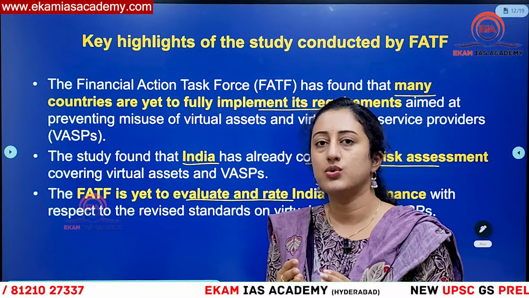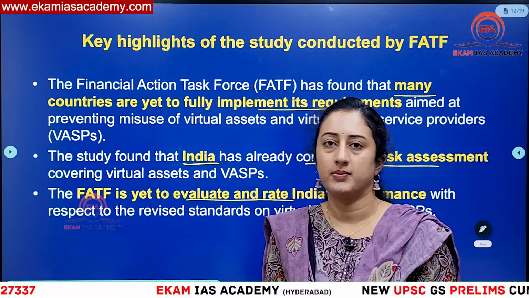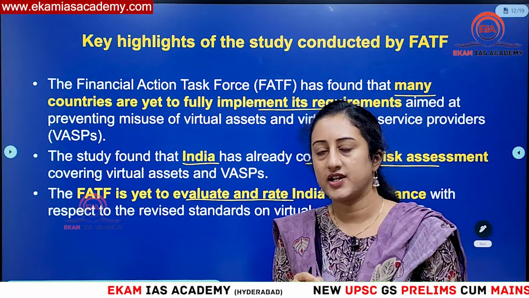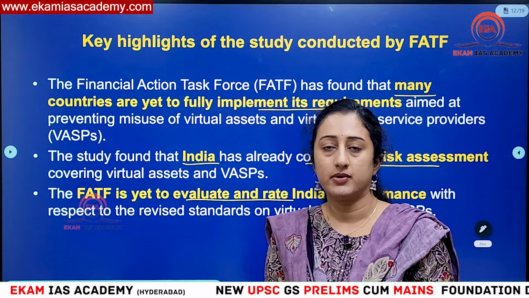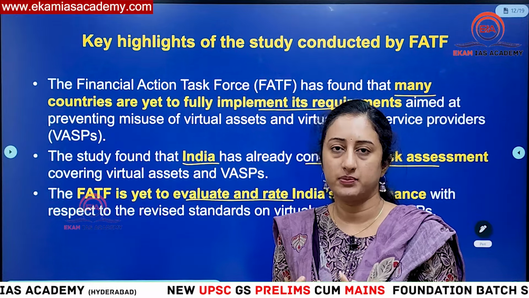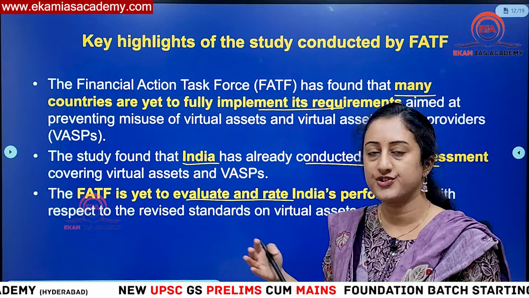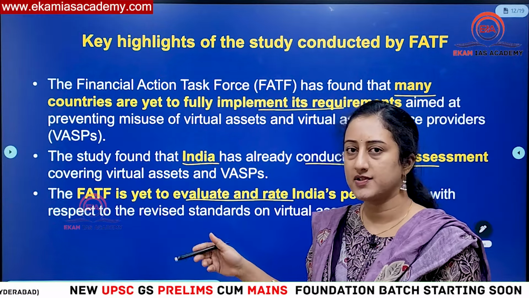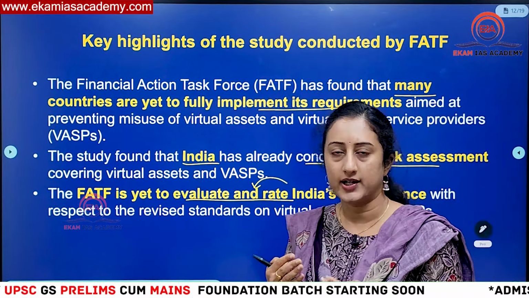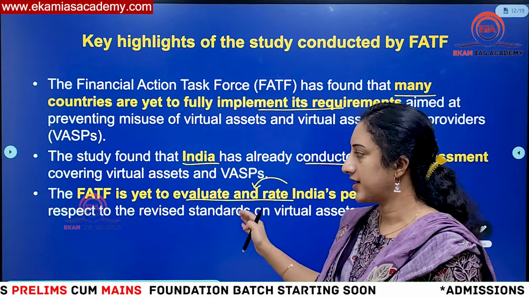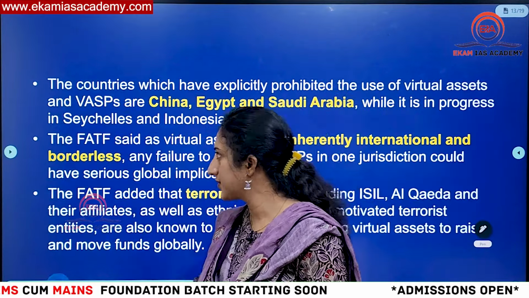these virtual assets from engaging in money laundering. Because of their decentralized nature, it is easy for terrorists or criminals to get money in the form of money laundering through virtual assets, because there is no regulatory oversight. That is why there is a need for regulatory oversight, and India already conducted some risk assessment survey which has to be reviewed by FATF. So this is one major thing.